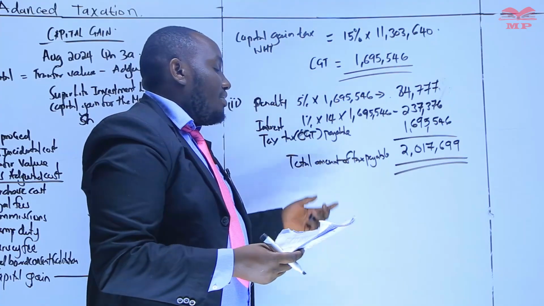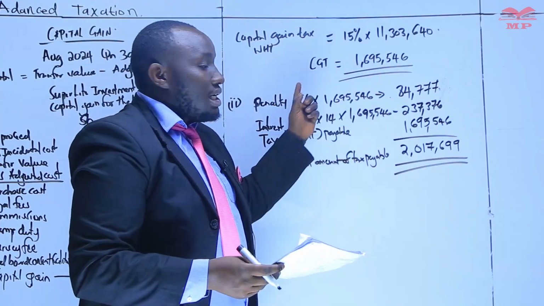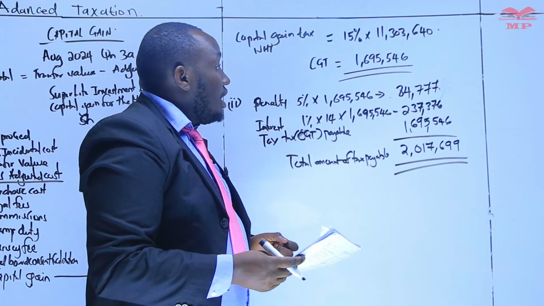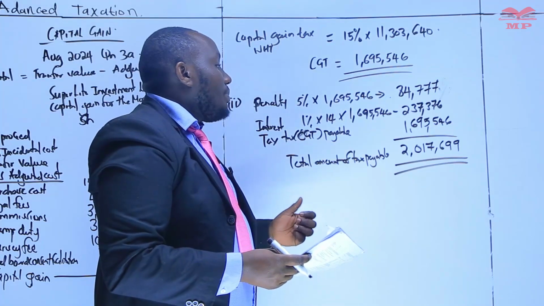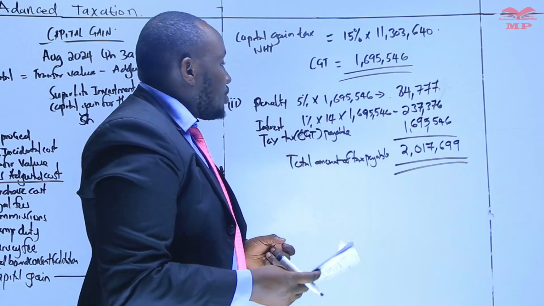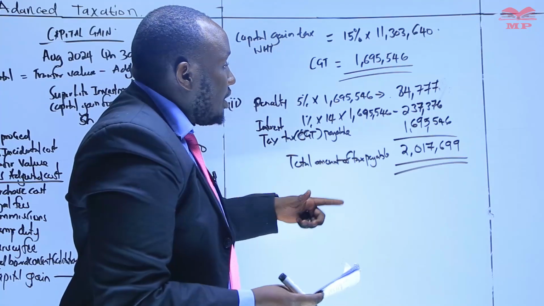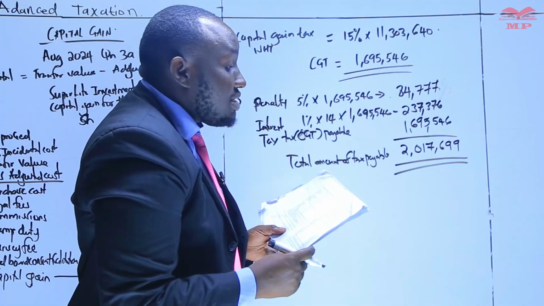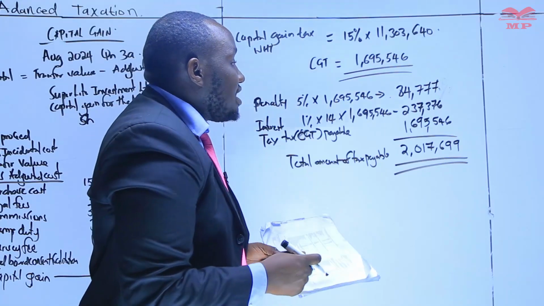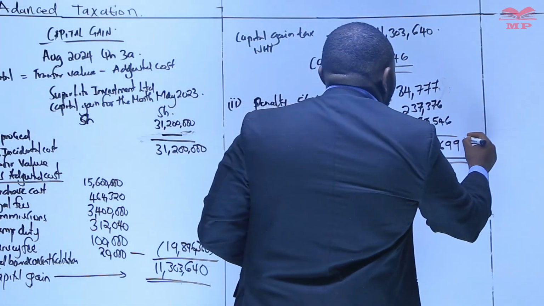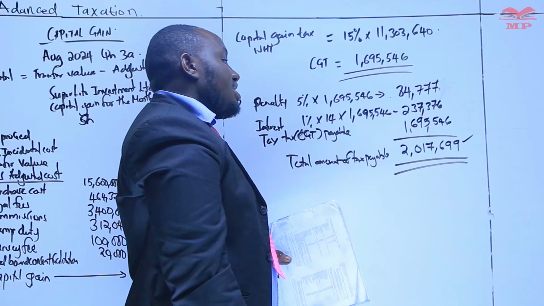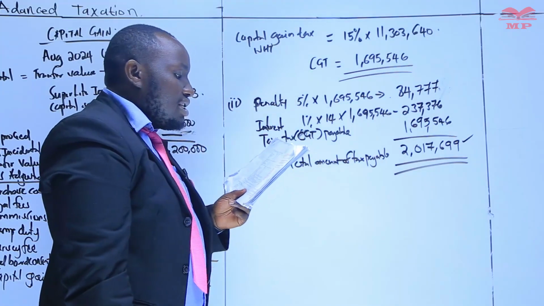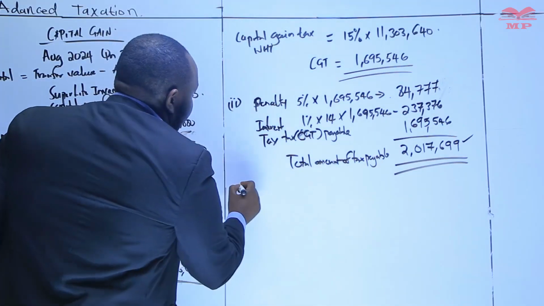So assuming that Superlight Investment Limited was not compliant, basically they should have paid a figure of 2 million. There's a penalty, we say that is 5% of the tax that is due. You compare with the 1% interest per month. So if it was not compliant for 1 year, 2 months, that is 14 months, then the tax that is due should be a figure of 2,017,699.